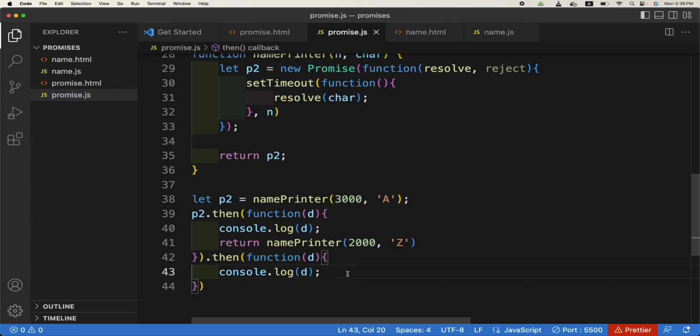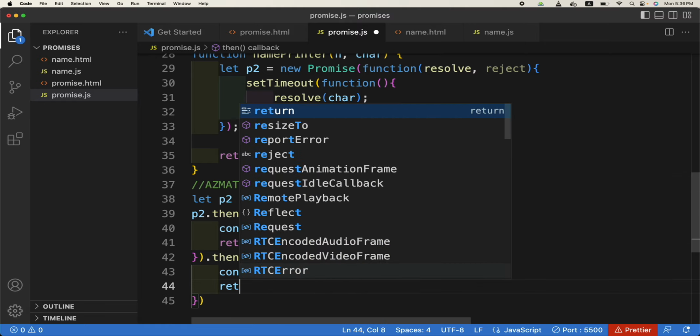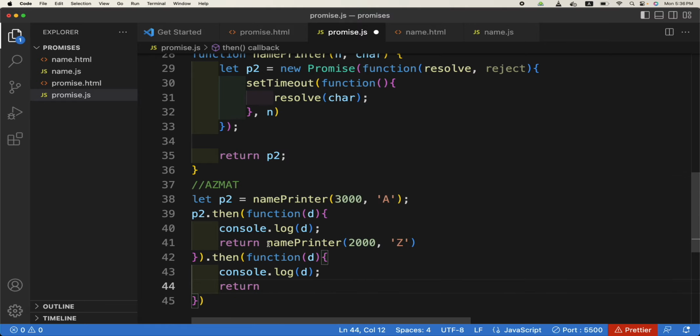If I have to print m also, return, good, return name printer, and it will be m, maybe after 1 second.